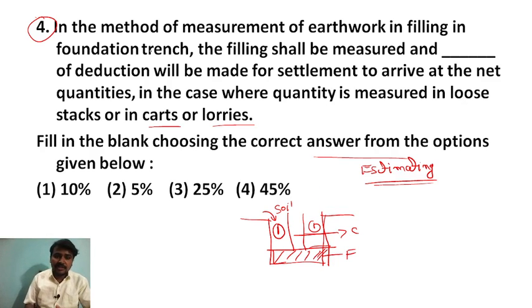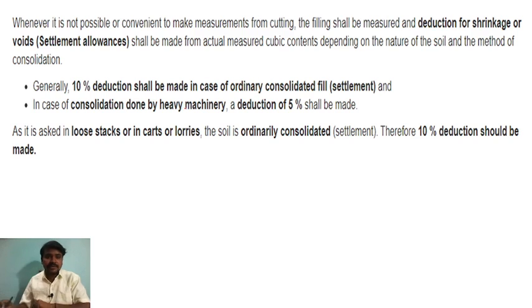So in the foundation trench, this is a footing and this is a column and this is soil in the trench. The filling shall be measured and deduction will be made for the settlement to arrive at the net quantities. How do we do it? Let me tell you.